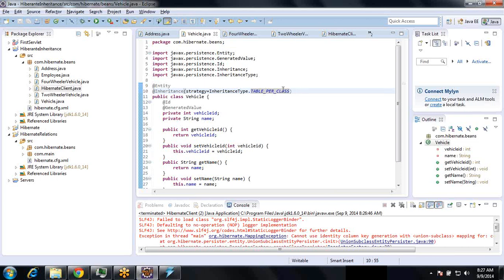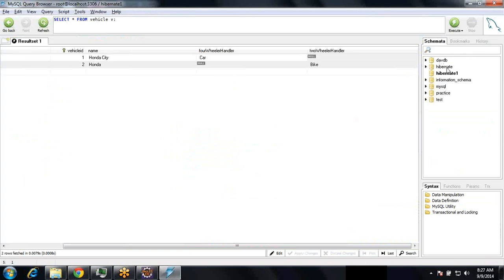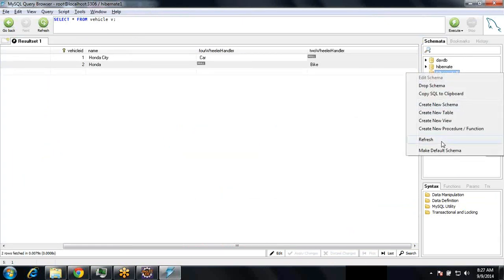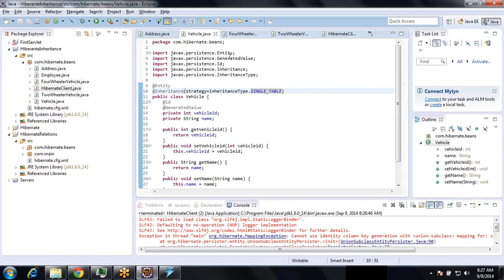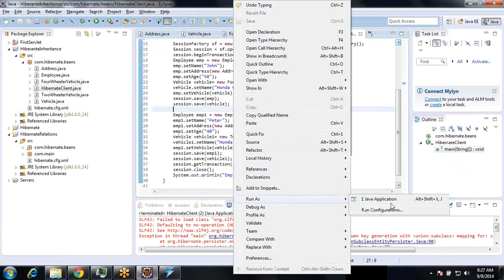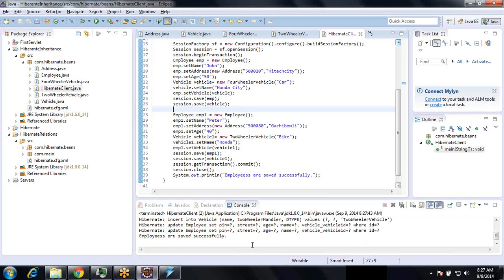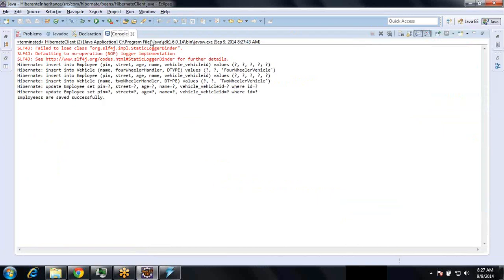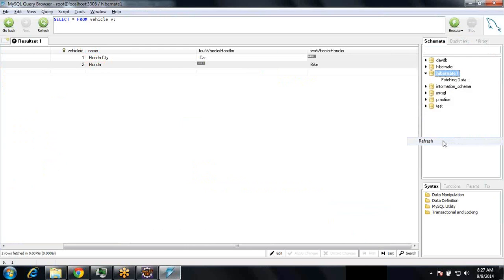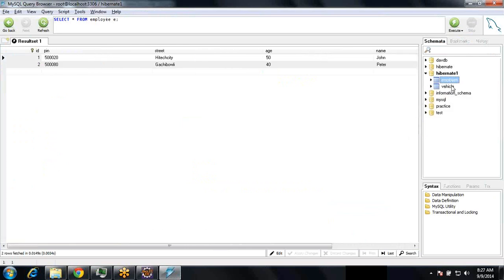Okay, before showing this, I want to show you the single table first. If at all the tables are created, refresh. I want to show you, run as Java application, the single table only. So the same thing, right? Refresh. There is an employee table, there is a vehicle table, right?